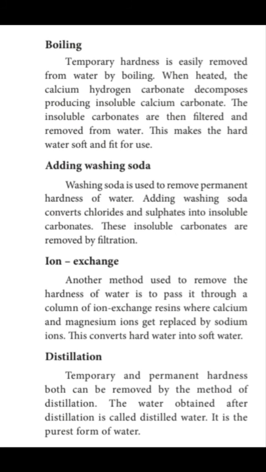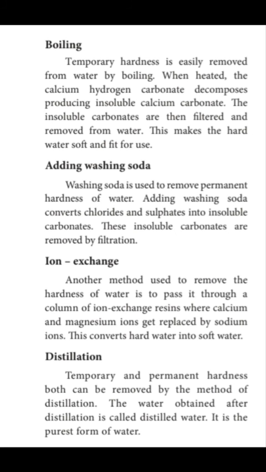Third one, ion exchange. Another method used to remove the hardness of water is to pass it through a column of ion exchange resins where calcium and magnesium ions get replaced by sodium ions. This converts hard water into soft water. Fourth method, distillation.